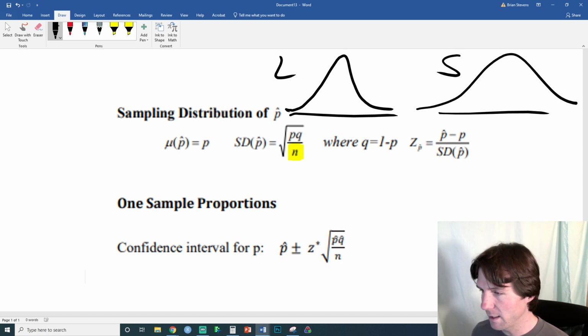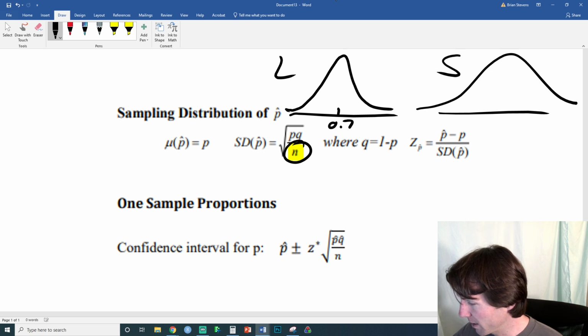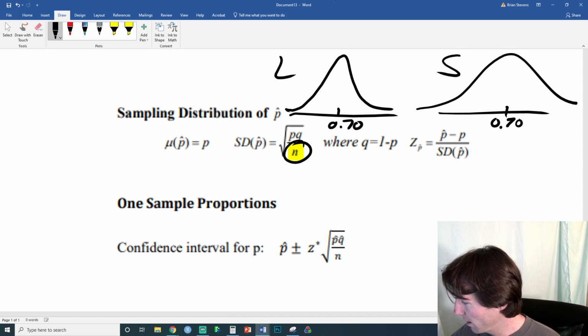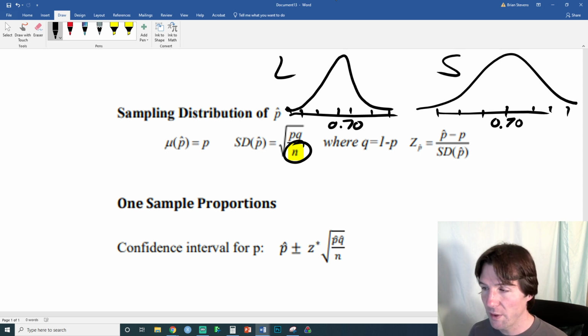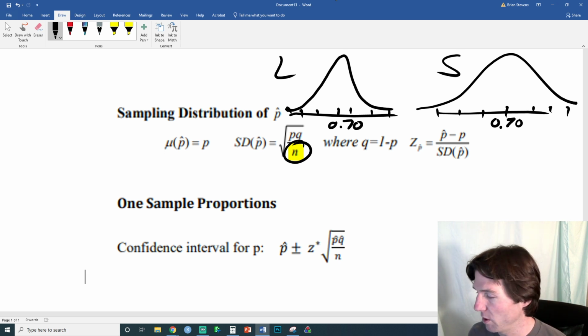So what n does is it makes the distribution tighter, and we'll see this in later chapters, like chapter 14. But just think of this mathematically. Since it's on the bottom, you're dividing by it, and the distribution will get tighter. Now, both of these, with my Taco Bell example, are going to be centered at 0.70, and they'll have 3 standard deviations. Both of them will have 3 that'll go across the whole curve, or what we're showing right here, which is the bulk of the curve. So both of these would have 3 standard deviations on the curve with the 68, 95, 99.7 rule applying.